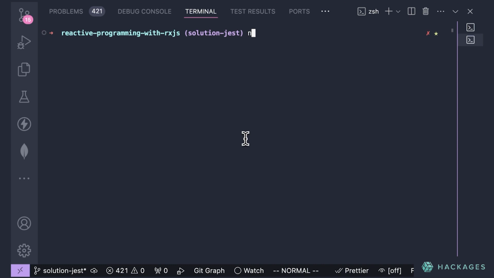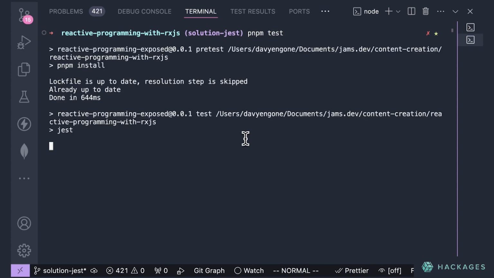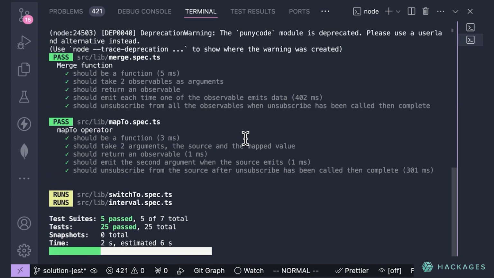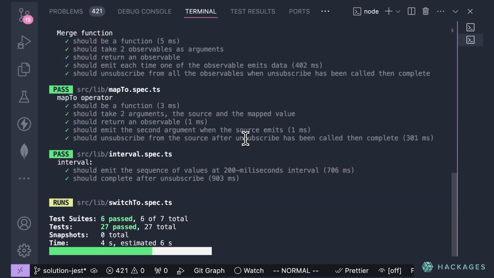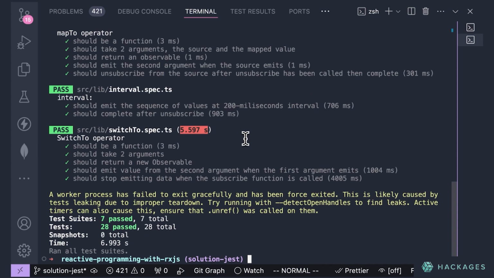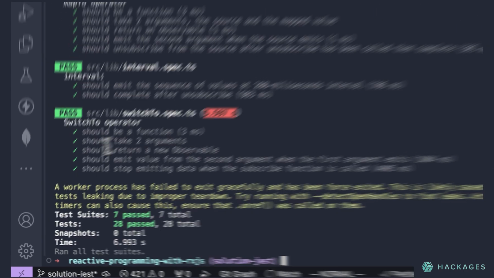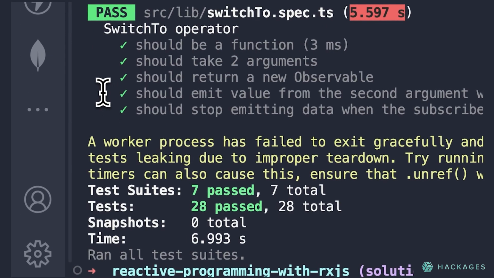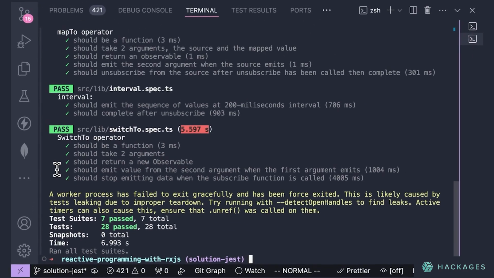Let me quickly run pnpm test. As I'm running it, there are a few tests running, and then you can see they're all passing, all of them, but it's taking a little bit of time because Jest has a hard time closing out some of the tests. And then it sent me a warning message that says a worker process has failed to exit gracefully and has been force exited.